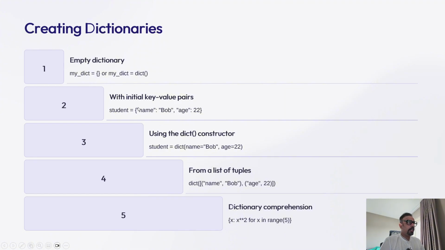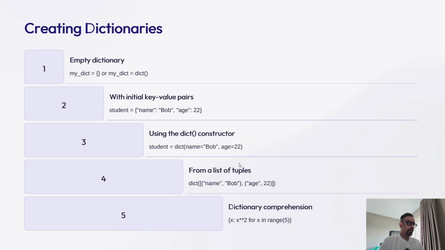The same way, you define these key value pairs in curly braces. Now, when you go to the dict constructor, over there the pattern is different. In curly braces it is with a colon, but over here it is with an equals sign, where you give the name of the key and what is the value of the key. So the format of defining both of them is different. You have to take care of that.